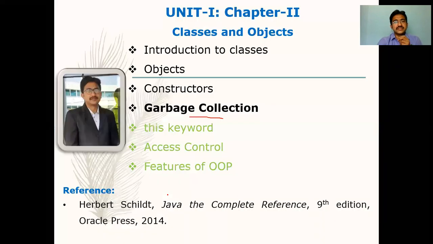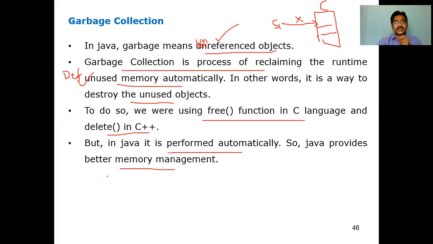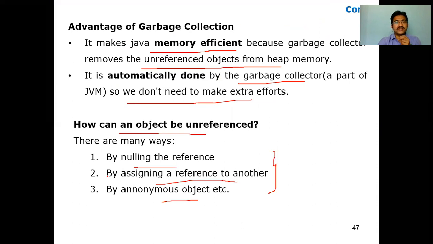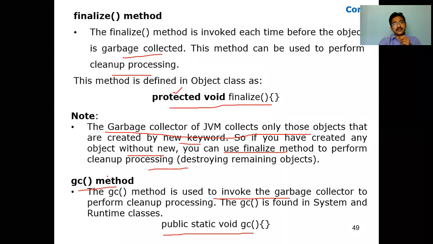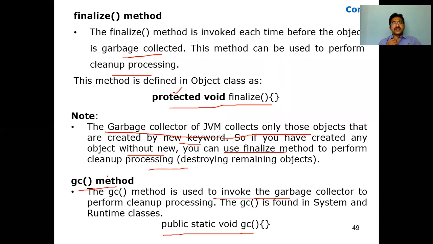Okay. So in this garbage collection topic we have talked about the definition and the advantage, followed by how an object can be unreferenced in three ways: nulling, assigning a reference to another, or with the help of the anonymous method. You can also use finalize to clean up processing. What is the difference? The JVM already provides the garbage collector and focuses only on objects created with the help of the new operator, whereas the finalize method can clean up objects created without the new operator. Those objects will be destroyed.